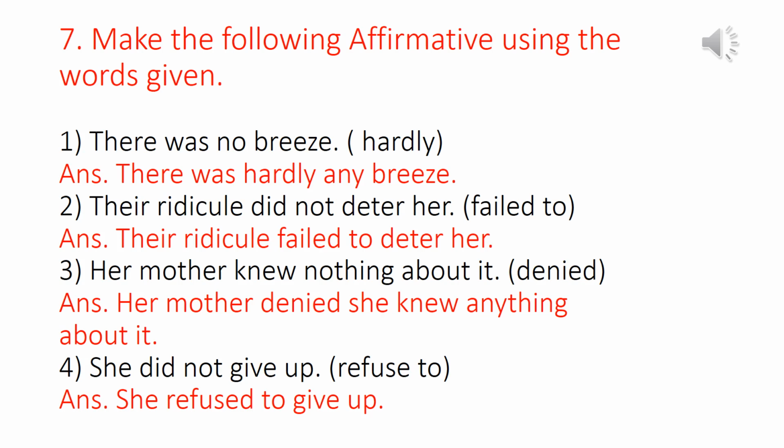Third sentence. Her mother knew nothing about it. Nothing is the negative word. We have to replace it with the positive word denied. Answer is her mother denied she knew anything about it. Fourth sentence. She did not give up. Did not we have to remove and add there refused to. So answer is she refused to give up.